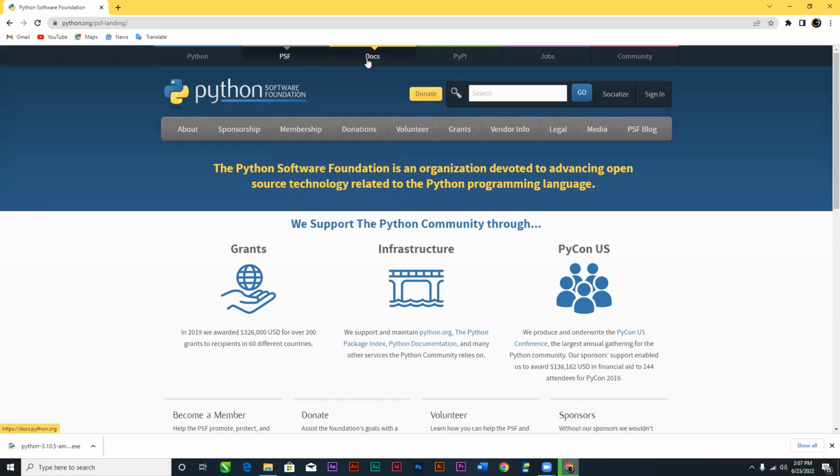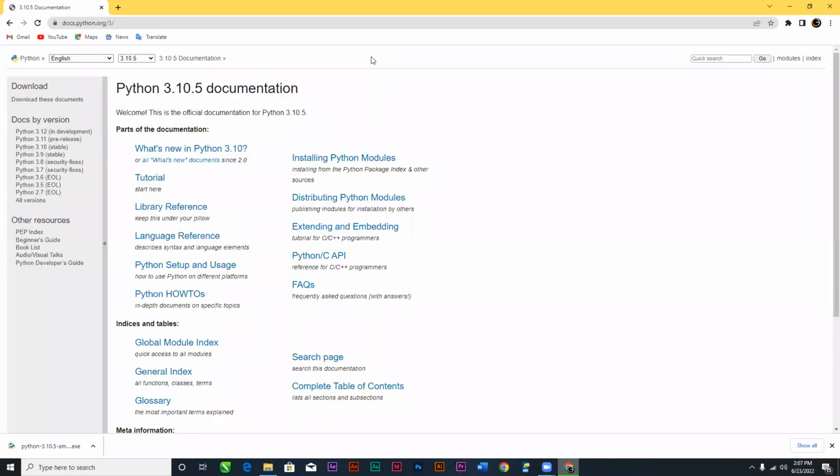On top here, we also have the Python documentation, that is the docs. That is everything about the Python you are going to use, the Python you have downloaded. You can see here Python 3.12, which is in development. Python 3.11 is pre-release. I told you Python 3.11 is out, but it hasn't been updated here yet, so it is pre-release. And then Python 3.10 now is the stable version.